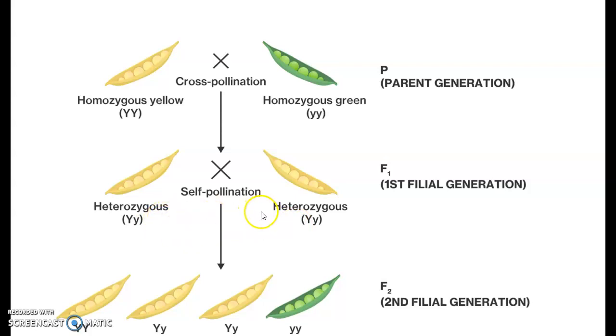Then these two in the first generation self-pollinate, and these were his results. He got mostly yellow, but then the green color showed back up. That's because green is recessive. It didn't disappear, it was just masked by the dominant color yellow.